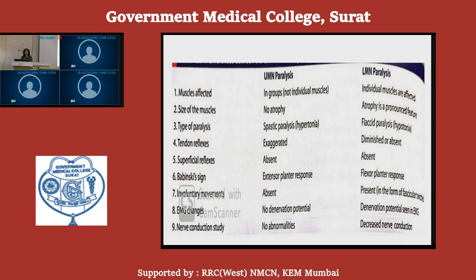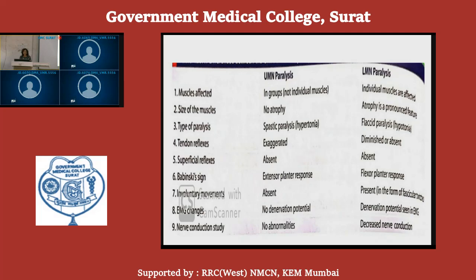Involuntary movements are absent in upper motor neuron paralysis, whereas in lower motor neuron paralysis, involuntary movements of individual muscles are present in the form of fascicular twitches. In EMG, there are no denervation potentials in upper motor neuron paralysis, whereas in lower motor neuron paralysis, denervation potentials are seen.